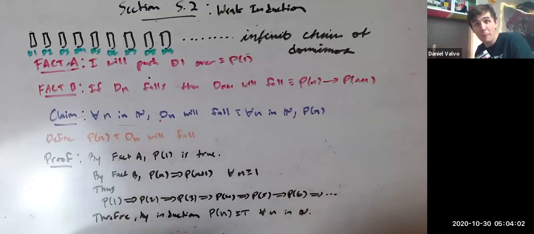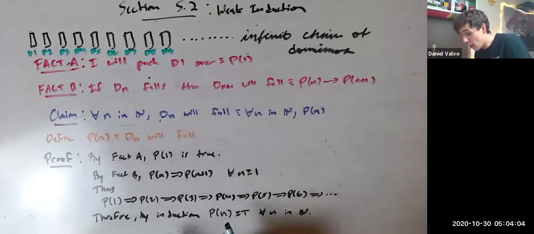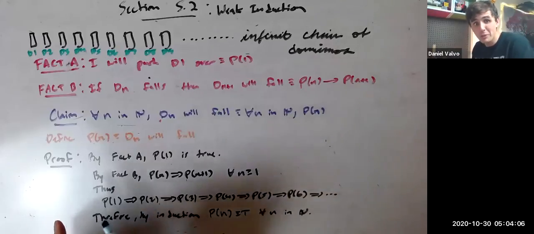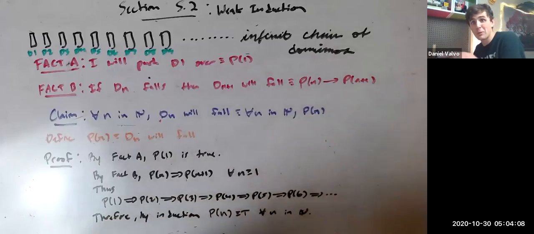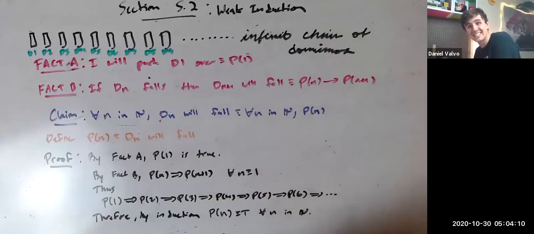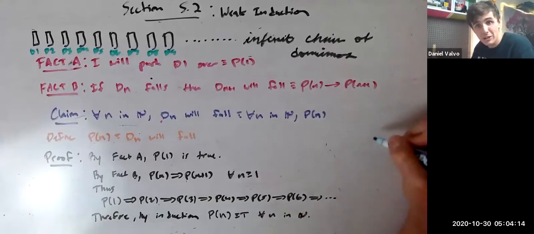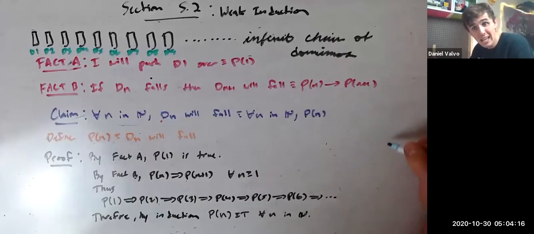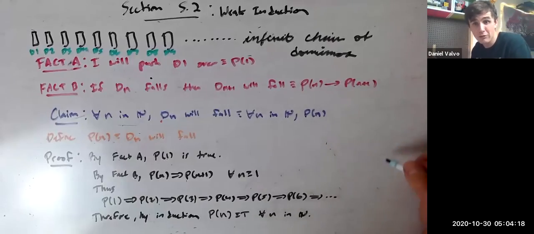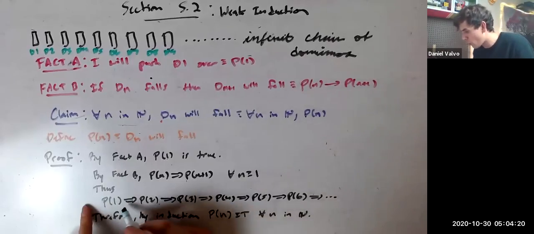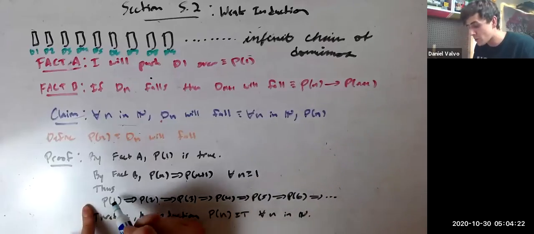The nth domino will fall. But we know that the first domino falling will imply the second one falls, which implies the third, which implies the fourth, which implies the fifth falls, the sixth, the seventh, on and on and on like that. So we don't have different predicates here that's feeding into it. We don't have a chain of different properties. We have one chain of the same property, where the thing that changes is what we plug in.